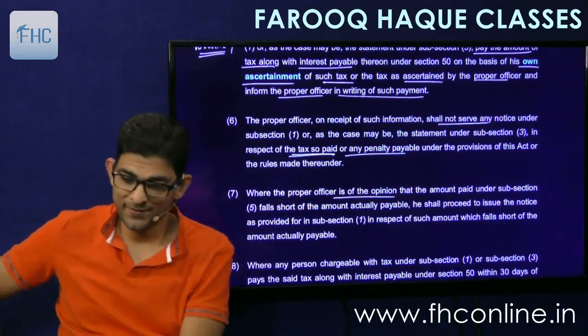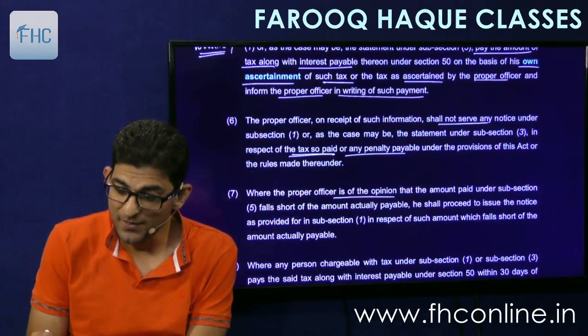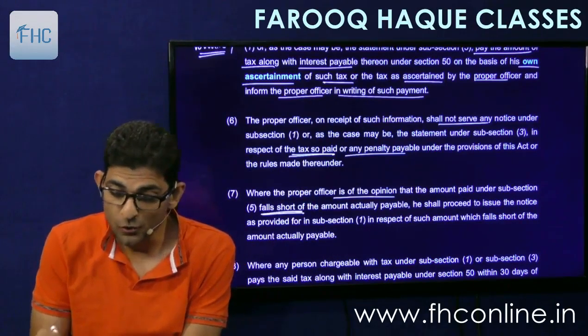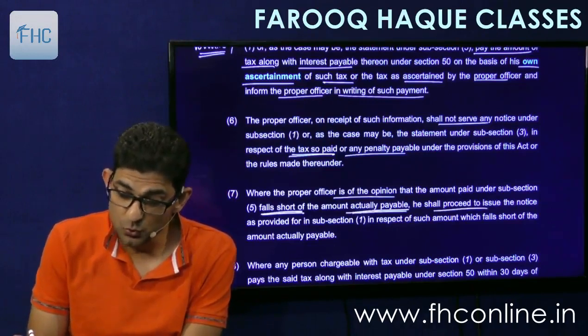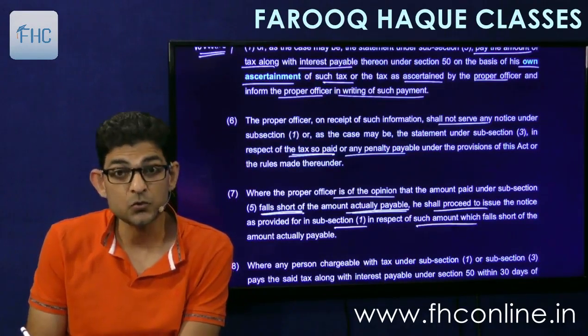Okay. So see, it is given here. Where the proper officer is of the opinion that the amount paid under subsection 5, that is voluntary payment, falls short of the amount actually payable, he shall proceed to issue notice under subsection 1 in respect of such amount which falls short of the amount actually payable.